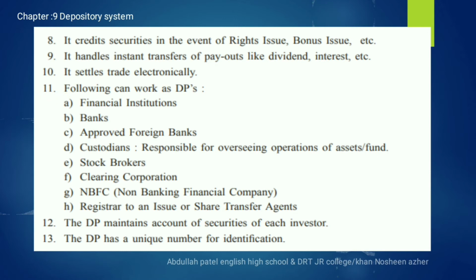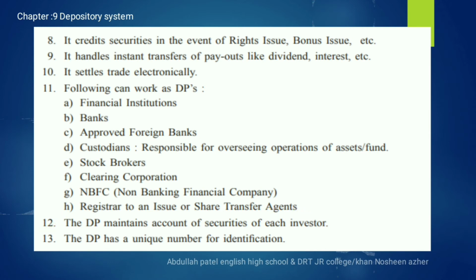Number 11, we must have the question related to the depository participant. That means what are the organizations who work as the depository participant. So first one is financial institutions, second, banks, like approved foreign banks, custodians, those who are responsible for the operation of the assets, stockbrokers, clearing corporations, NBFC, non-banking financial companies, registrar to an issue or the transfer of the share, they can work as the agent.